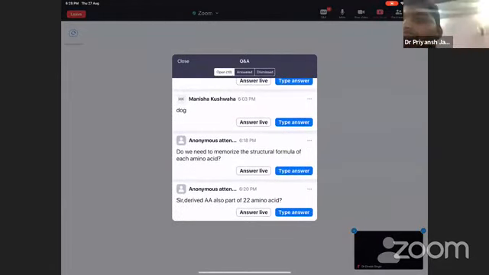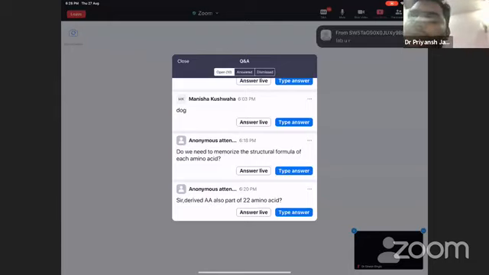No, there is no need to remember the structural formula for each amino acid. Derived amino acids are not a part of the 22 amino acids. They are separate amino acids.